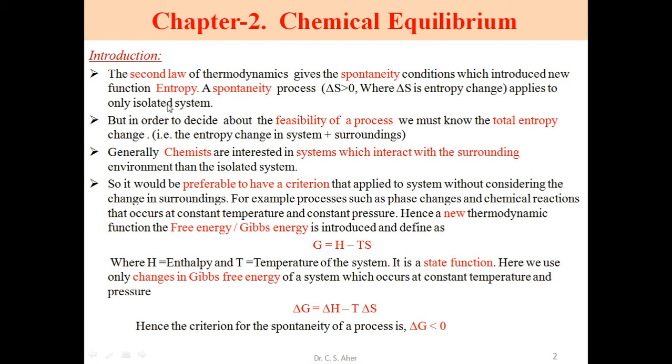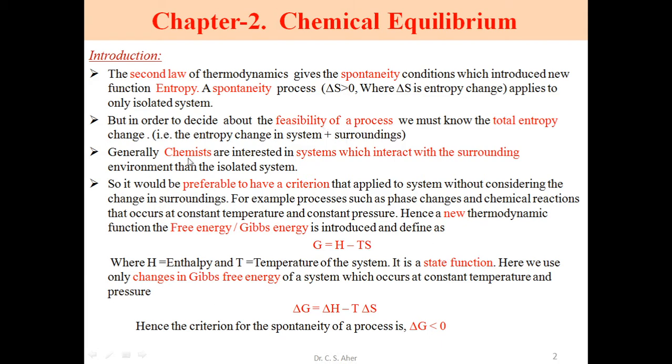We also know the different types of systems from the first chapter. But in order to decide the feasibility of a process, whether a reaction occurs and to which extent, we must know the total entropy change. This entropy we considered for the isolated system only. But for the feasibility of a process, we must require the total entropy. What is total entropy? It is the entropy change in the system plus the entropy change in the surroundings of that system. So system plus surroundings, both changes we consider in the feasibility of a process.